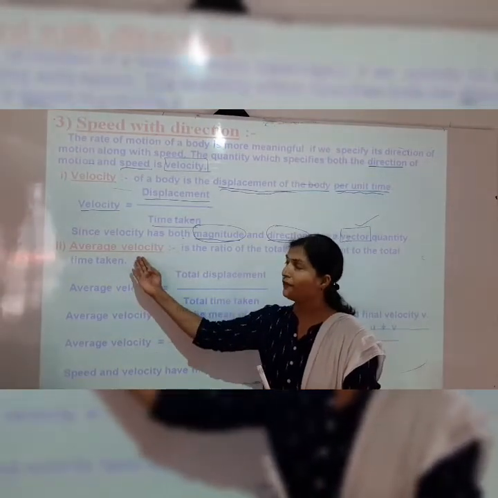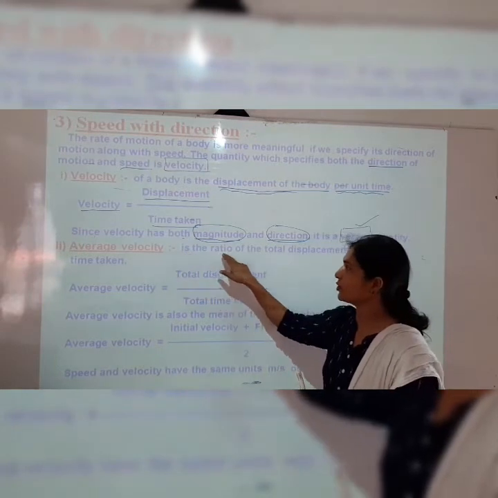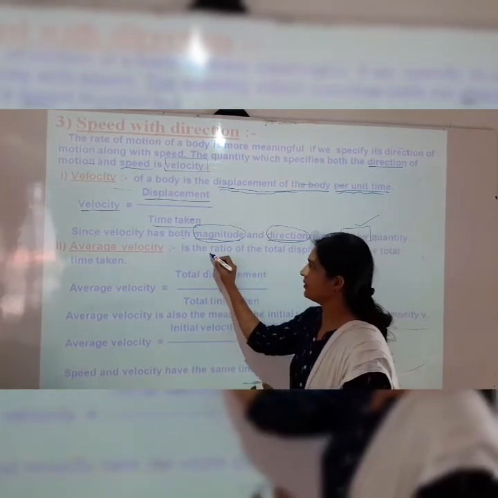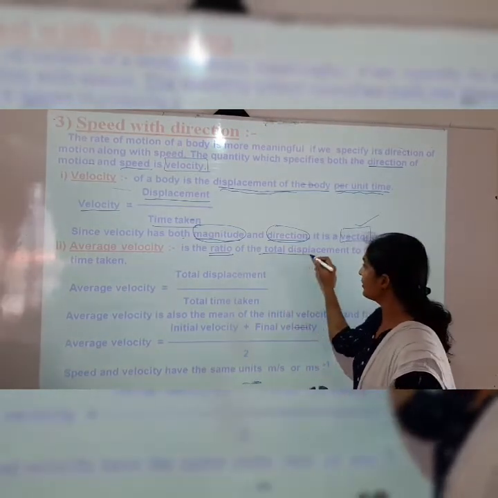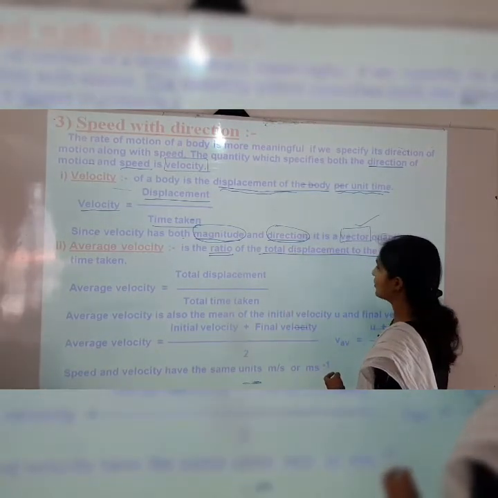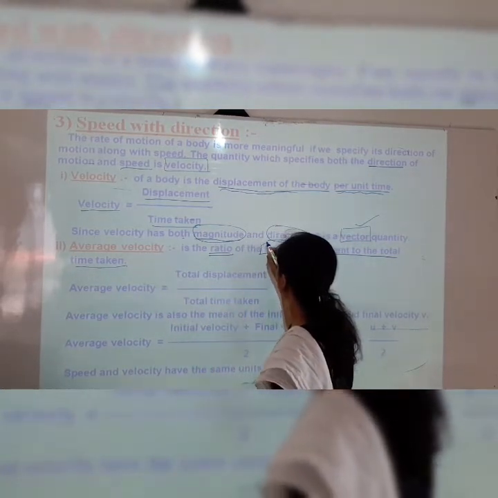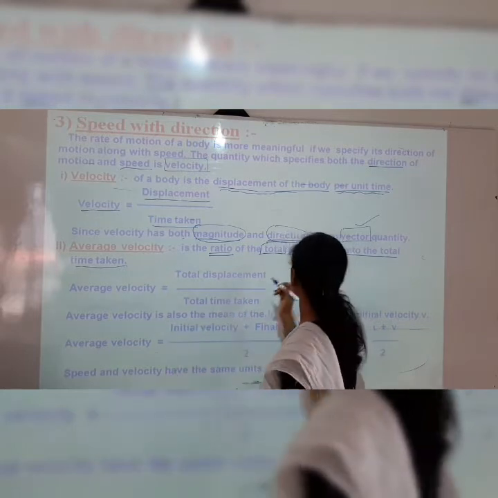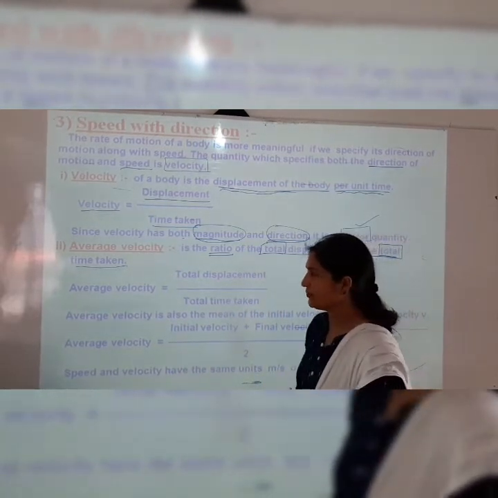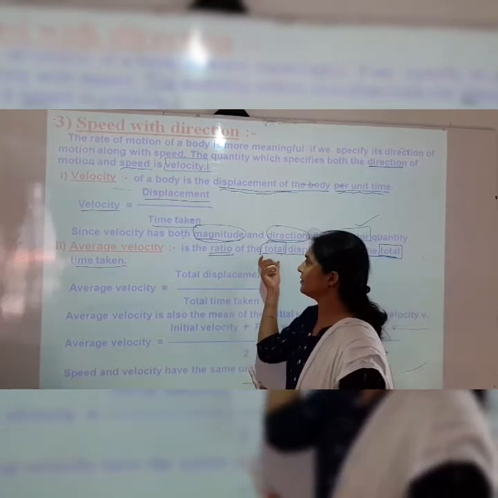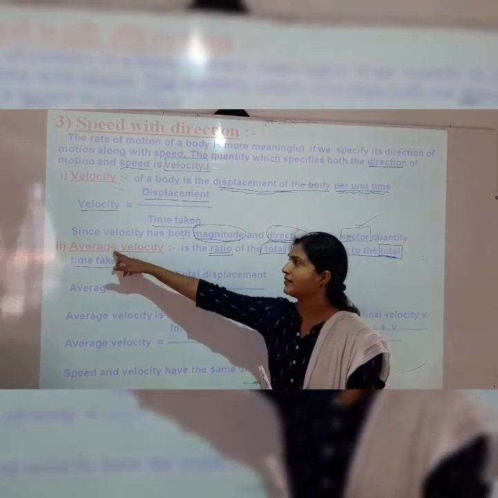Now what is average velocity? Average velocity is a ratio, the ratio of the total displacement to the total time taken. Here the word total is most important. We take the ratio of total displacement to total time taken, then we get the average velocity.